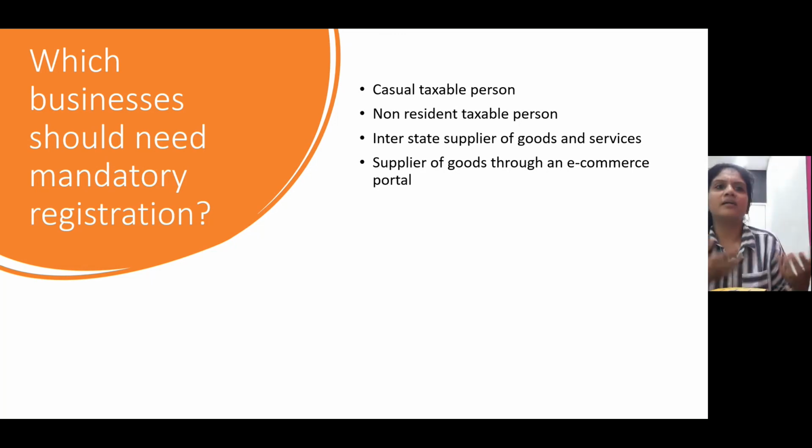Usually for any kind of application, normally our license, for everything, a renewal process will be there, right? You have to get renewal for your insurance policy; all this kind of renewal procedure we know. So even in GST, once you register, the tenure for the registration is a 3 months period. After 3 months, you have to get renewal. So for casual taxable persons who are doing a seasonal or occasional business, after the tenure of 3 months they can renew it again. When they are starting their business in that particular season, they can renew the registration, and they can continue the business. So that is a point we have to understand under the casual taxable person.